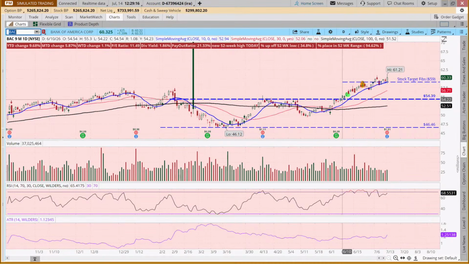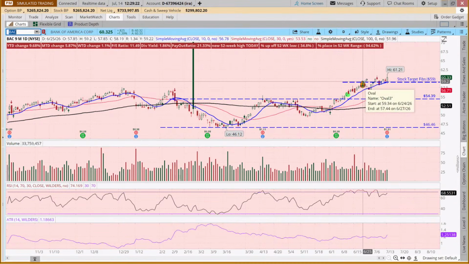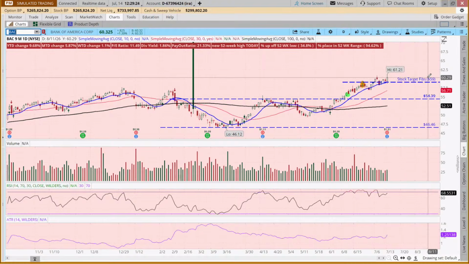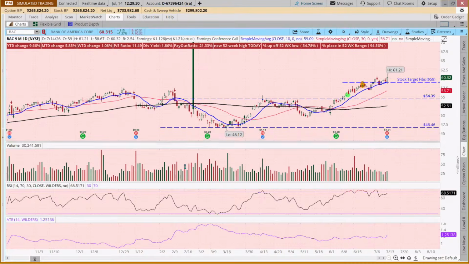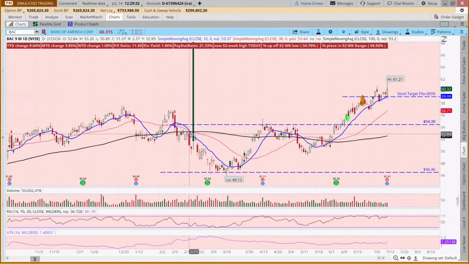So when we look at Bank of America, another financial stock, this one was more of a cup and handle pattern, right? And it looked like we saw it breaking out and we placed a trade and we put a target here. I think this target was based on the Fibonacci. So we're using all kinds of different technical indicators to help us make trading decisions. But this has continued since it broke out of this cup and handle pattern.